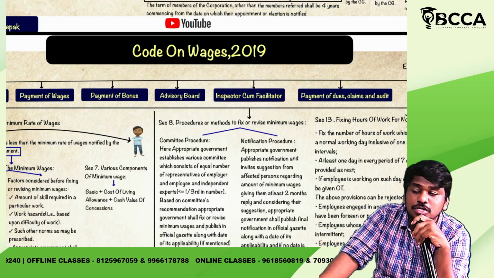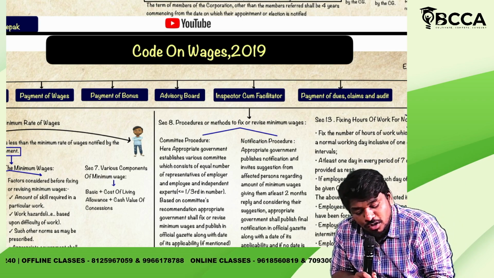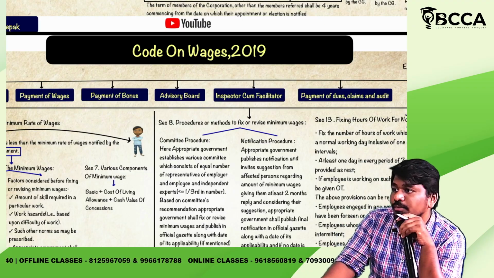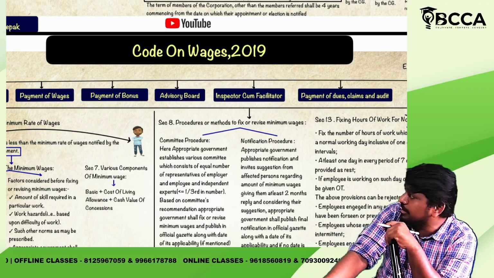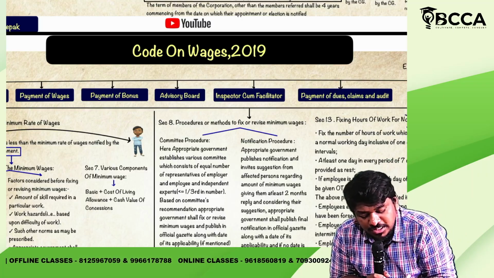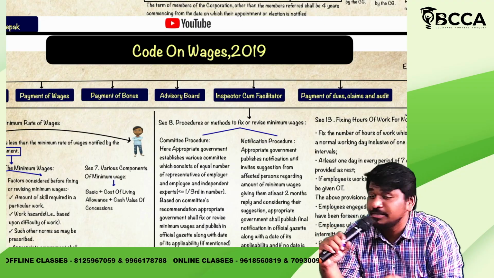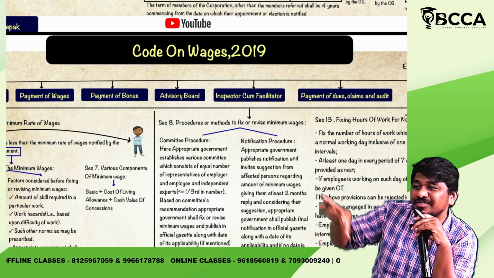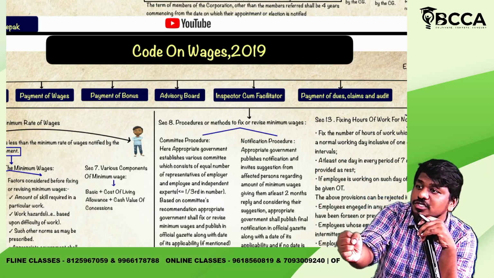For that problem, this Code on Wages came into force in the year 2019. Actually, what is meant by code? Code is a mixture of acts. Different acts coming into one place is called a code.